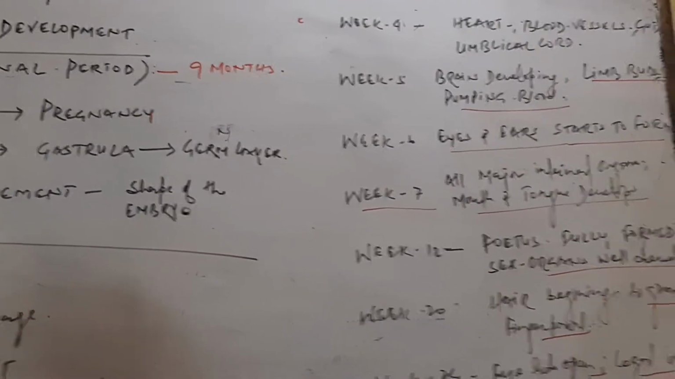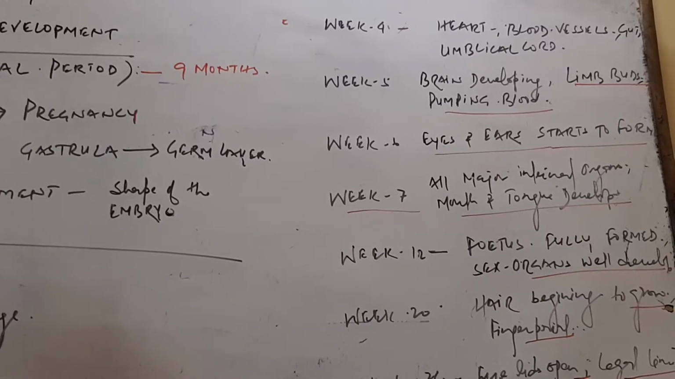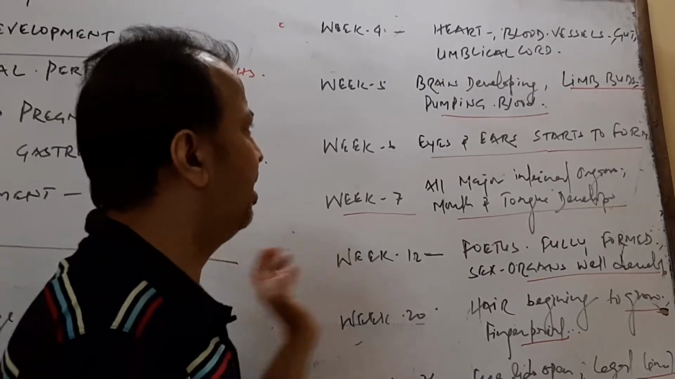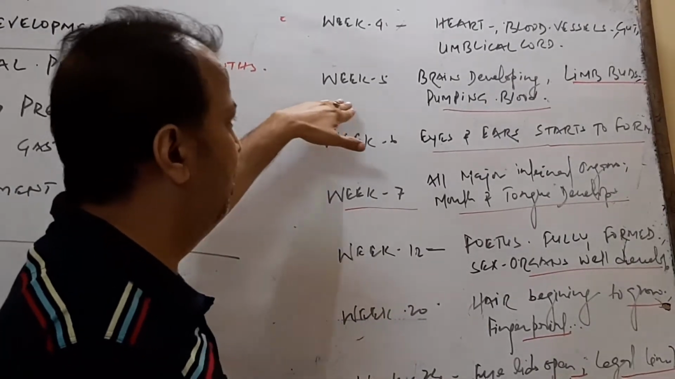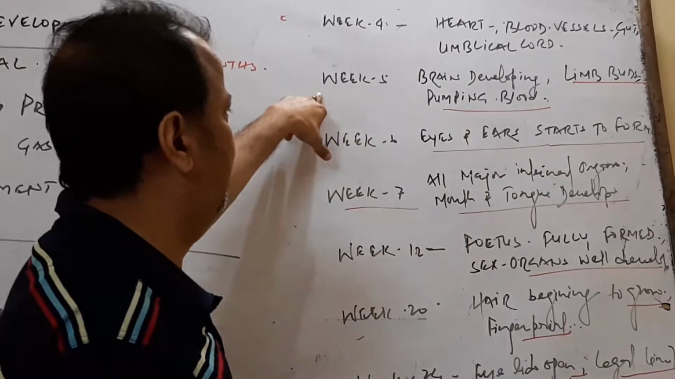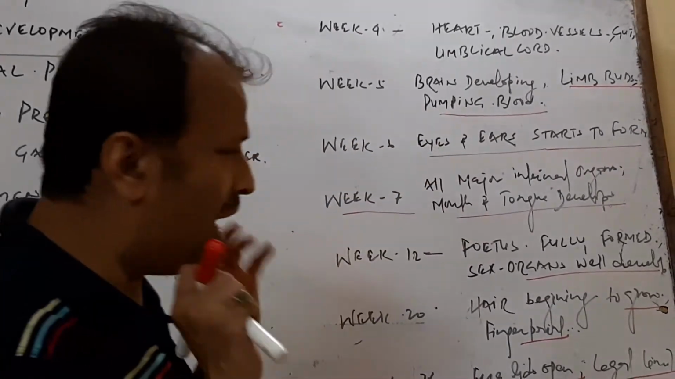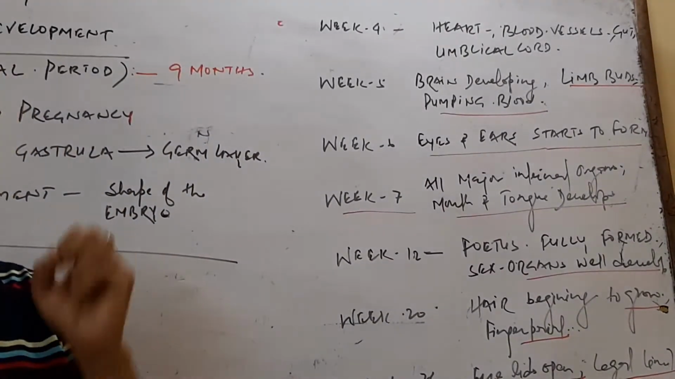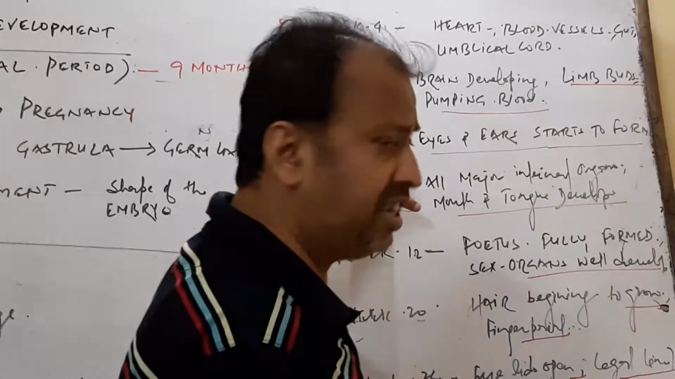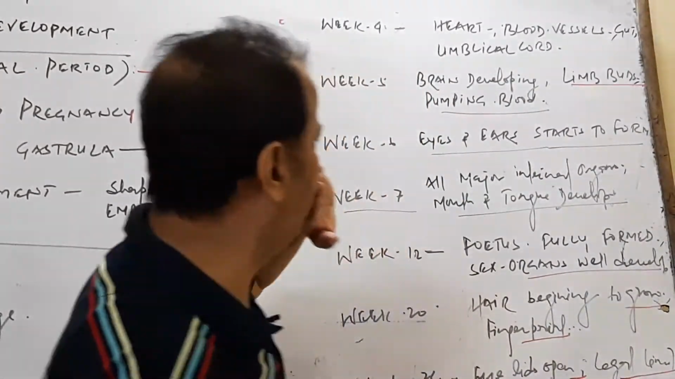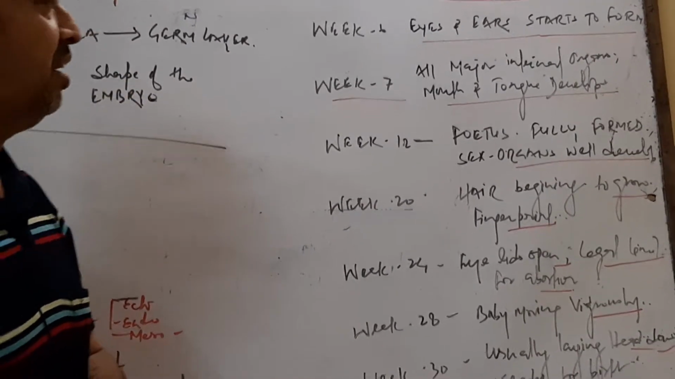The umbilical cord is connected to the embryo and supplies blood and nutrition across the placenta to the fetus. This umbilical cord is formed from the allantois. In week 5, the brain is developing, limb buds start, and the heart starts contracting and pumping. In week 6, eyes and ears start to form. In week 7, all major internal organs including mouth and tongue develop.